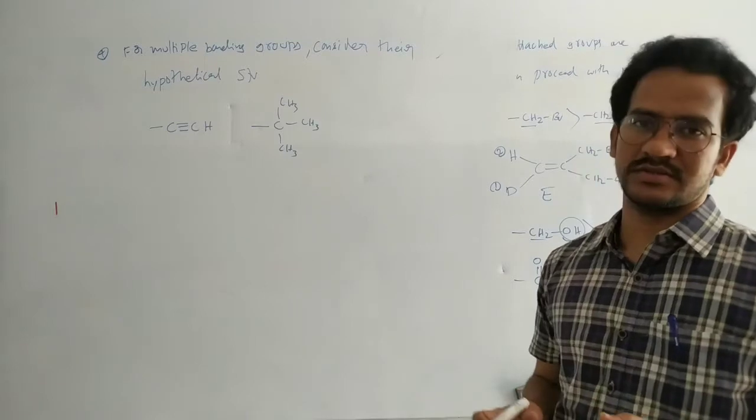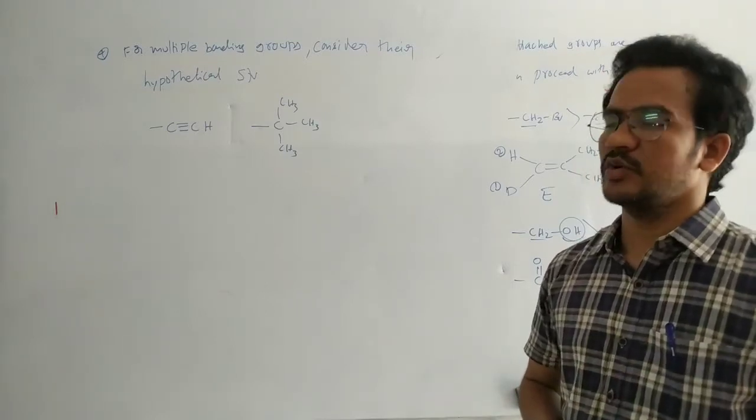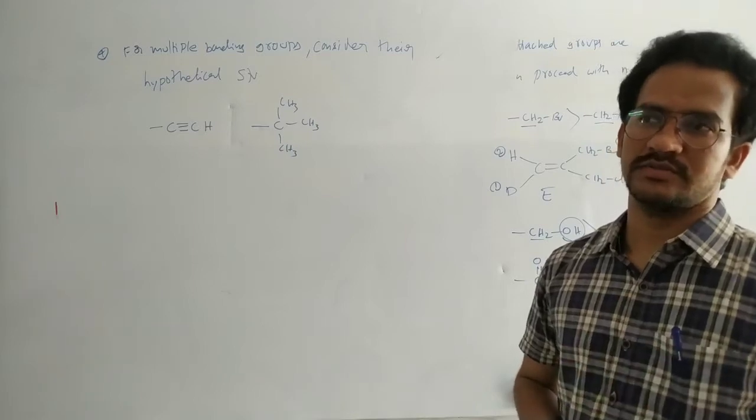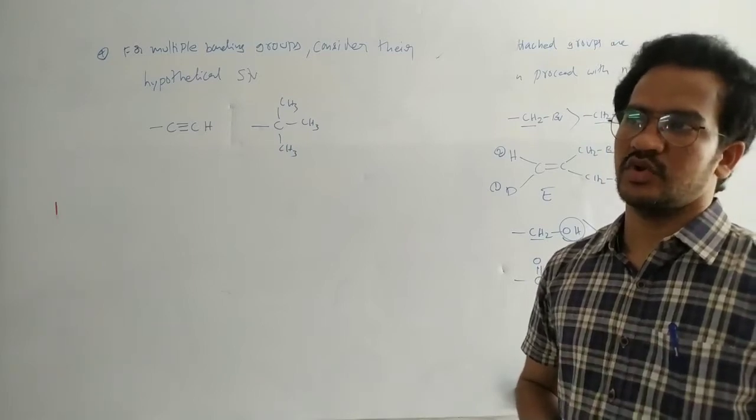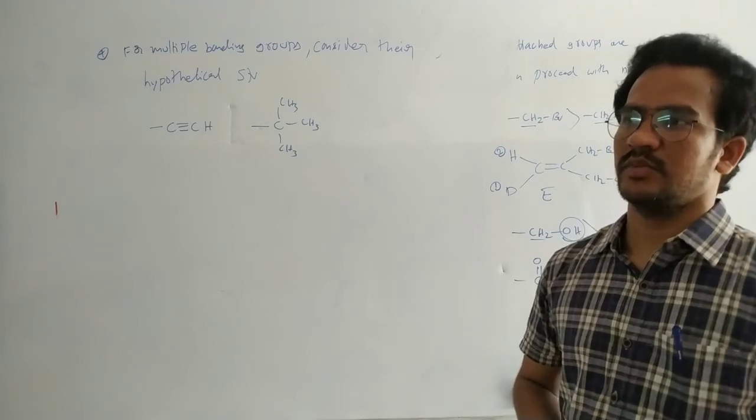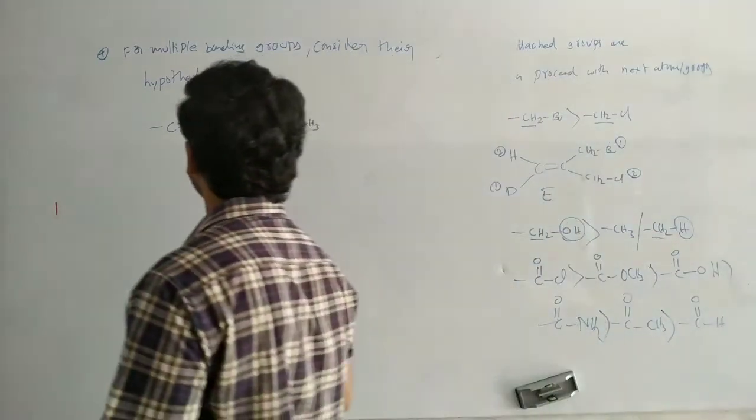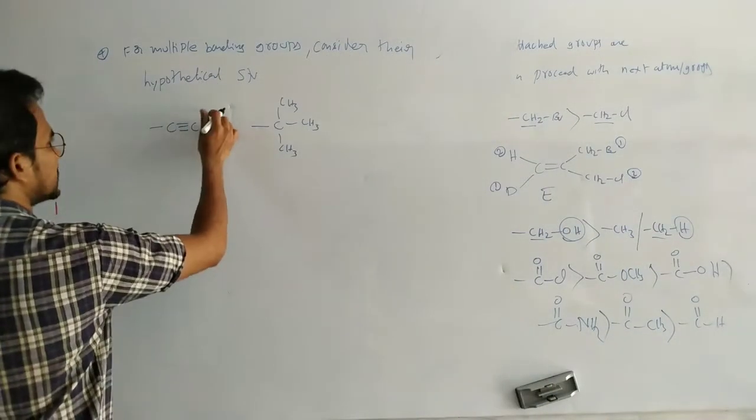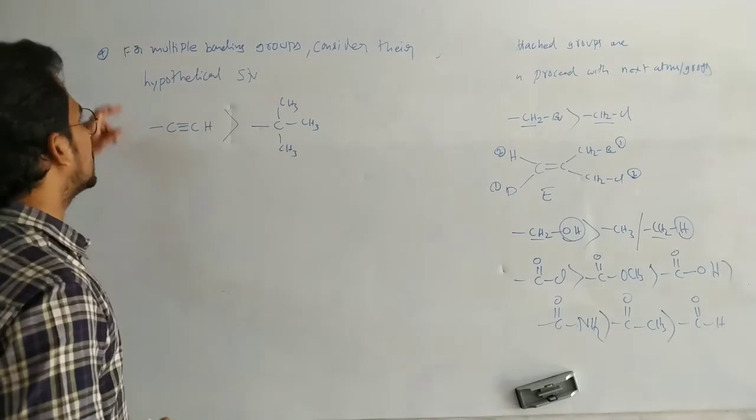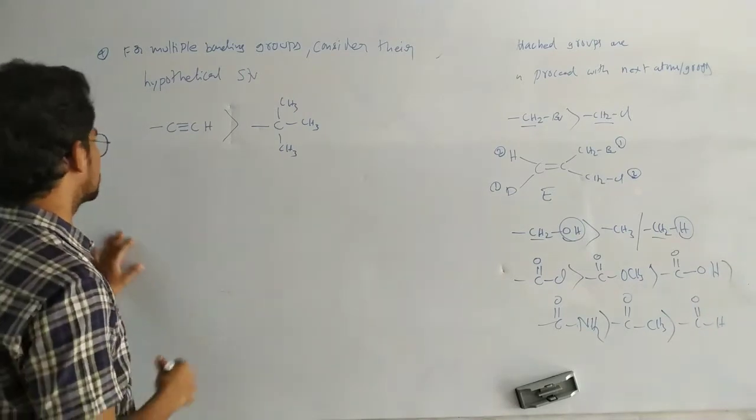Here, by seeing this, tertiary butyl has 4 carbons, and the acetylene group has just 2 carbons. So the tertiary butyl group must have the high priority. But in this case, this one has a high priority. For the multiple bonding groups, consider their hypothetical structures.